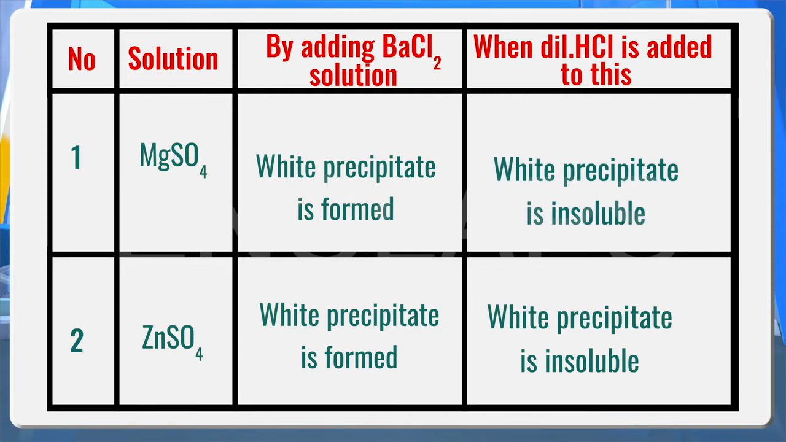A white precipitate will be formed and this white precipitate is insoluble in dilute HCl. Like this, when barium chloride solution is added to zinc sulfate solution, a white precipitate is formed and this white precipitate is insoluble in dilute HCl.